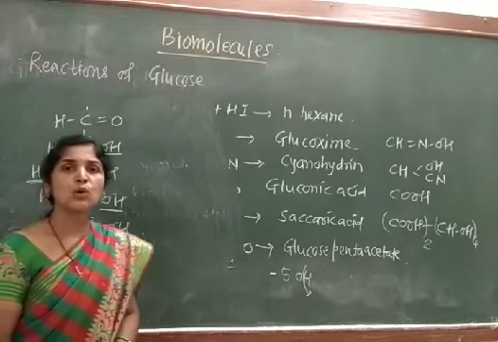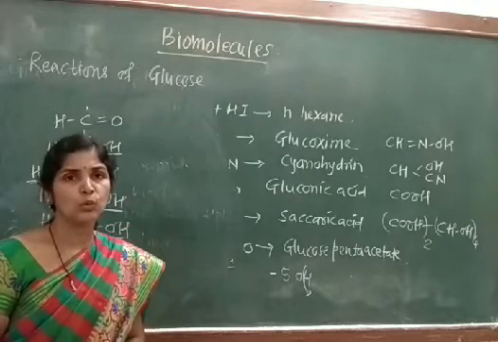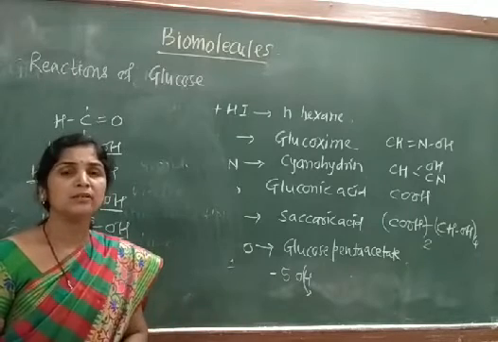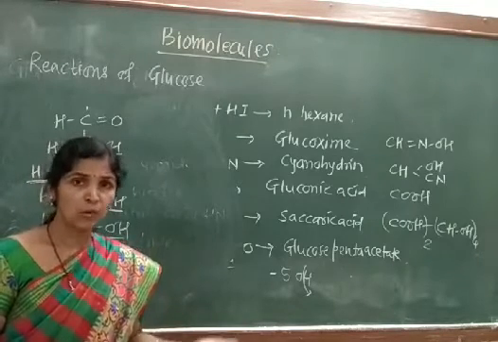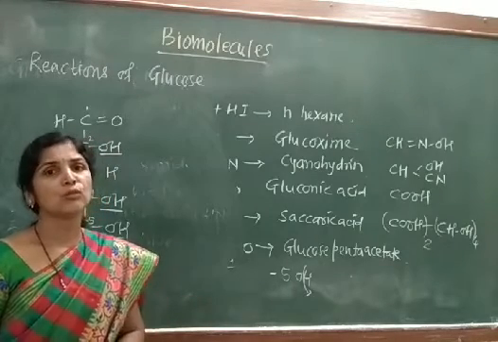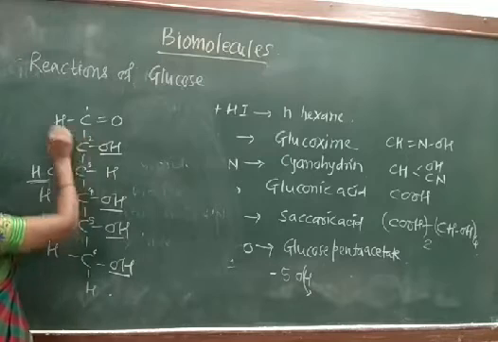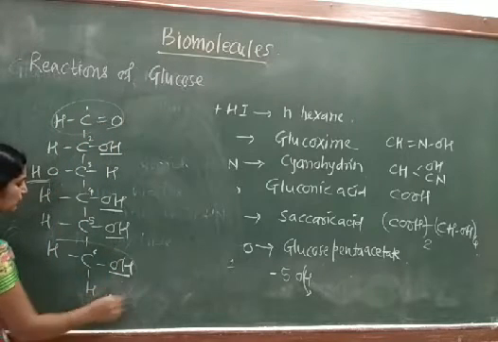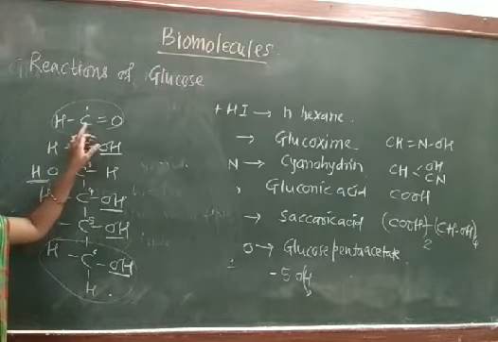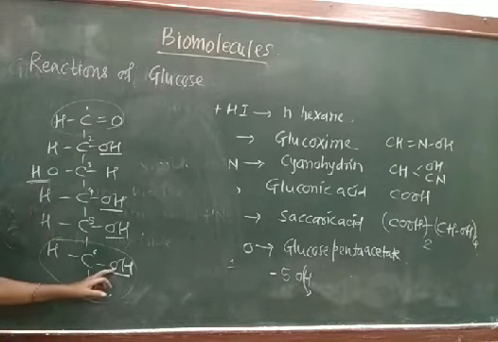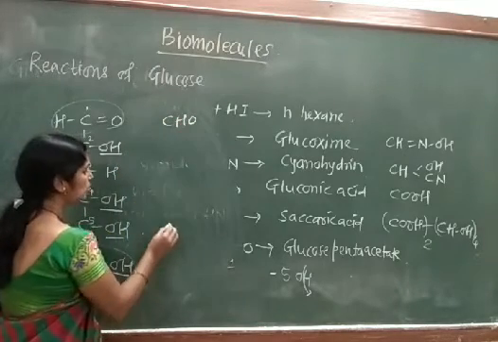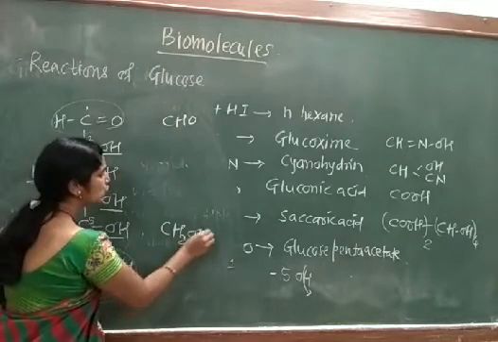But when we talk about the open chain structure of glucose, the representation can be done by a formula called the Fischer formula. In that Fischer formula, we represent the first carbon atom and the last carbon atom. The first carbon is represented as CHO and the last carbon is represented as CH2OH. So here CHO and the last carbon CH2OH.